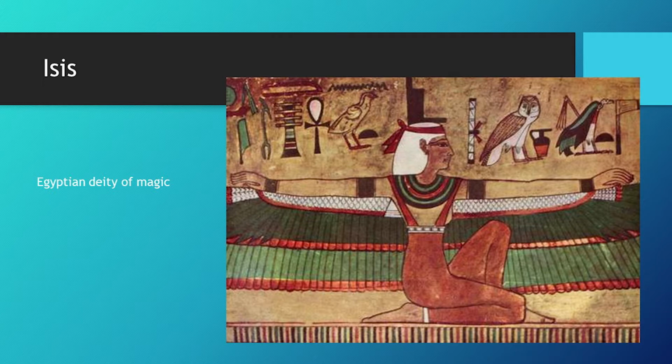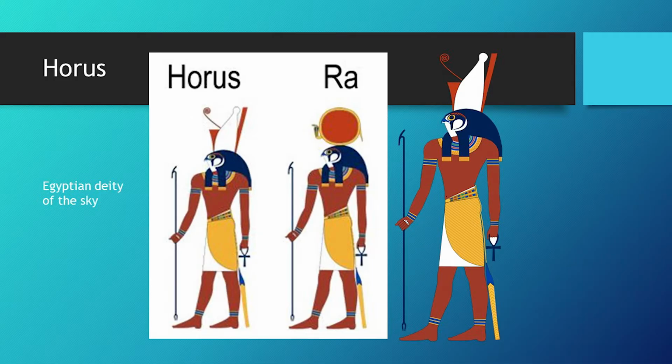And then here's the difference between Horus and Ra, because here's Horus, okay? What is Horus wearing? Exactly. He's wearing the crown of both Lower and Upper Egypt. I just want you to notice that.